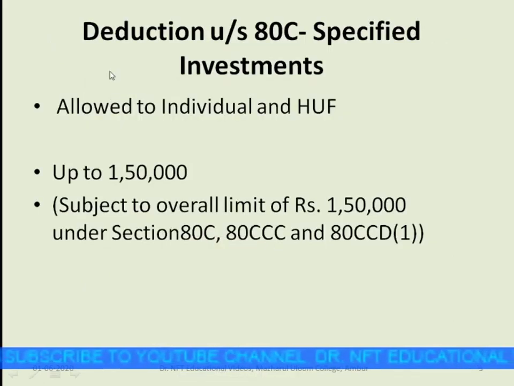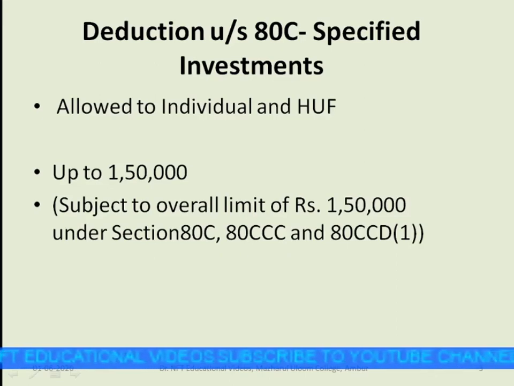Now let us see deduction under section 80C. Deduction under section 80C deals with specified investments. It's allowed to individual and Hindu undivided family. The assessee can claim the deduction under section 80C, 80CCC and 80CCD altogether to the extent of rupees 1,50,000.